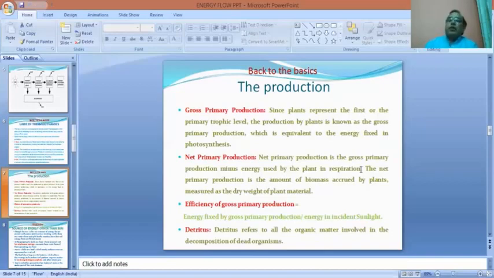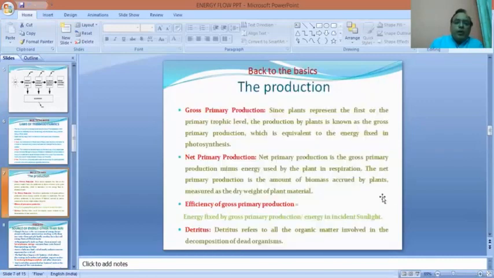Major part of the energy is utilized for sustaining various life processes such as respiration, reproduction, and other physiological activity that plants carry out. So the biomass production which is available to the next trophic level is only that part of energy which is gross primary production minus respiration, and this net primary production is the primary production which is available to the next trophic level.